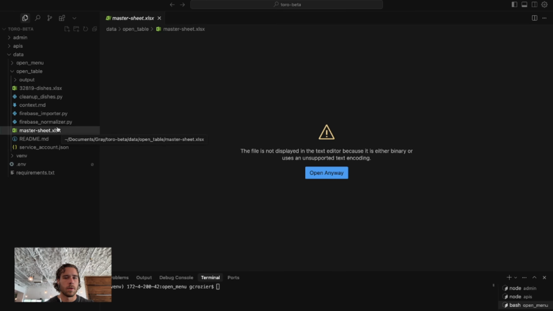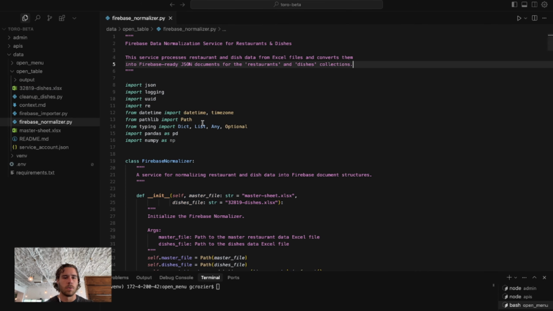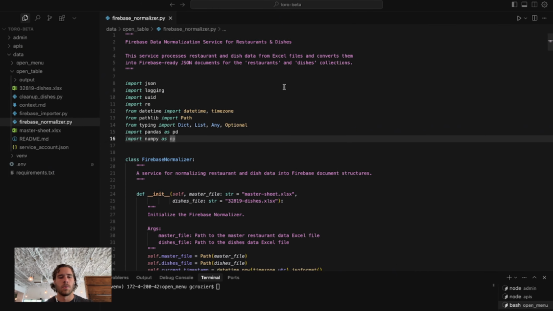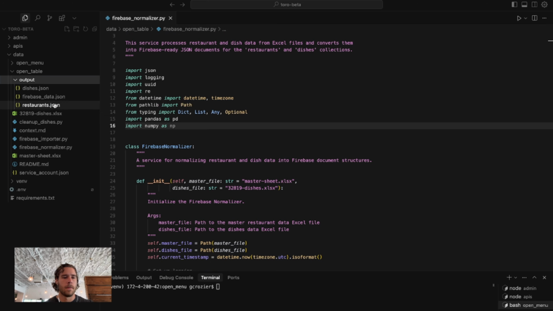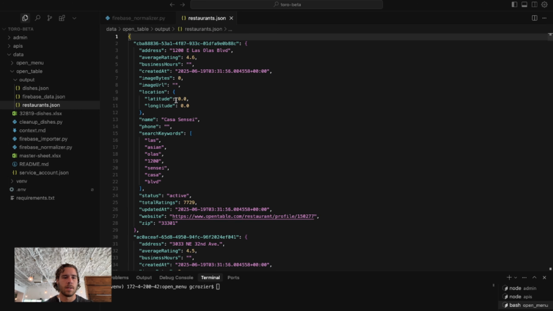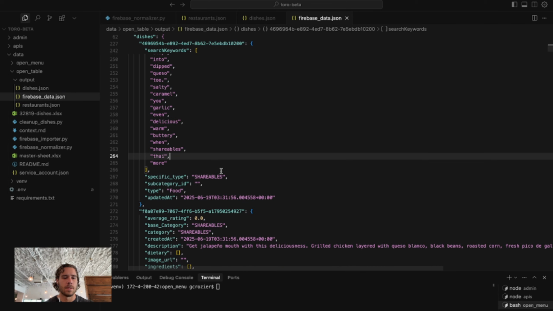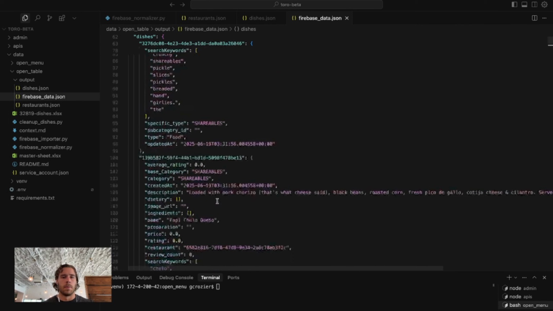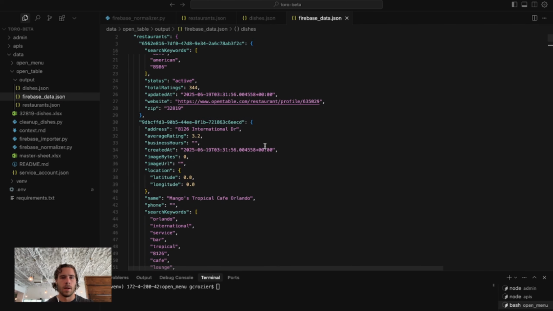Yesterday we had worked through this master sheet and this dishes sheet, and then we were able to run this normalizer script, and this normalizer script gave us this output with all the restaurant data, all the dishes data, and then all the Firebase data that we were able to create, all the dishes for these two restaurants from the N8N.